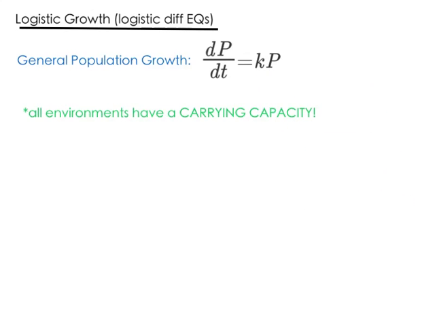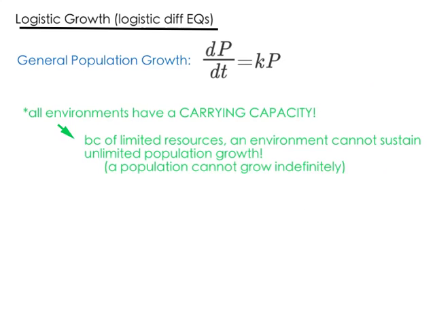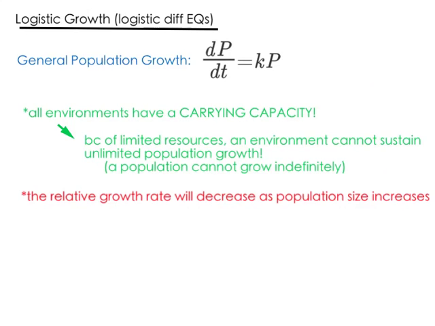Okay. All environments have something called a carrying capacity, and a carrying capacity is an idea that an environment can only support a certain amount of people. There's limited resources, limited space, limited food, limited everything. So an environment cannot sustain unlimited population growth. Populations cannot grow exponentially indefinitely. The relative growth rate will decrease as population size increases. So the bigger a population gets, the slower it will grow.